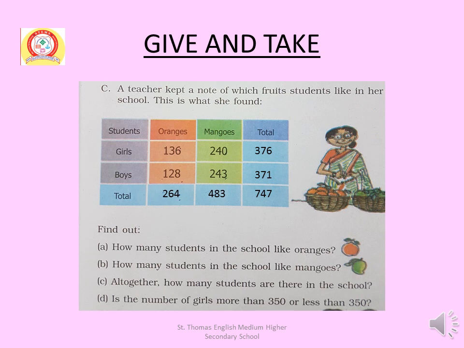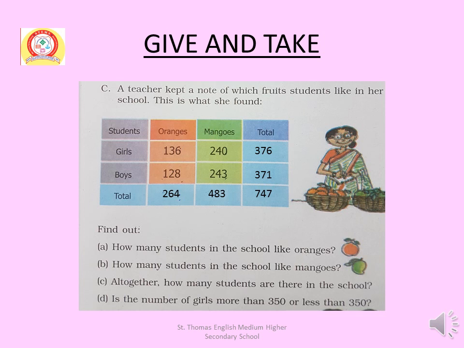Another problem. A teacher kept a note of which fruits students like in her school. This is what she found. Here 136 girls like oranges, 128 boys like oranges, 240 girls like mangoes, 243 boys like mangoes. First question, how many students in the school like oranges?